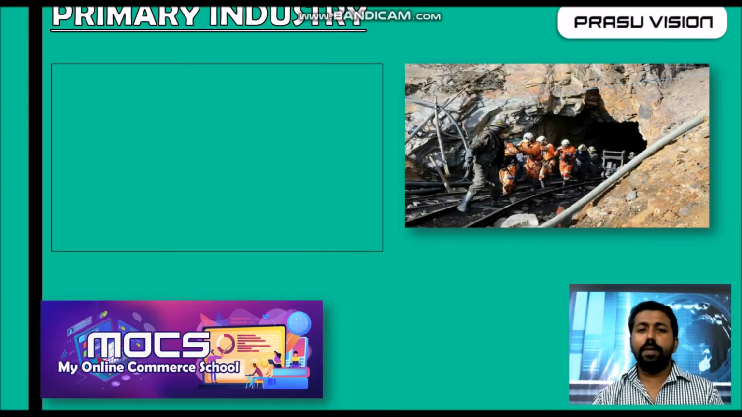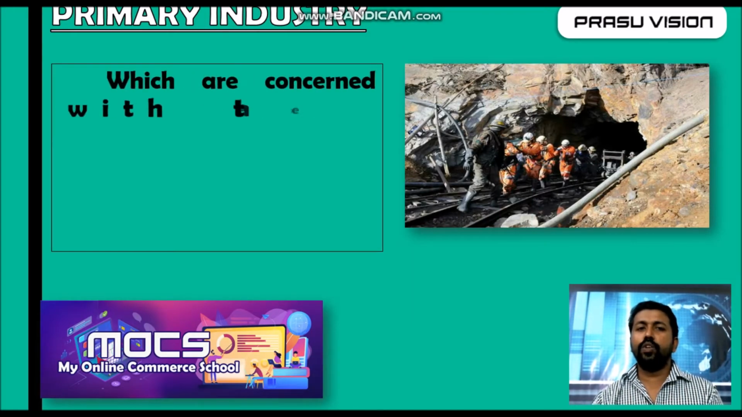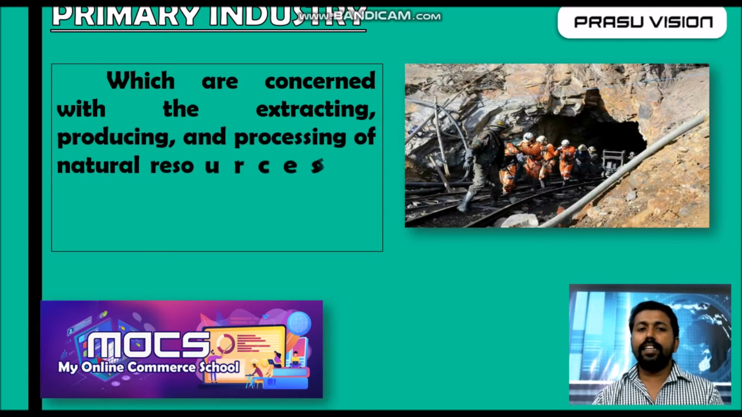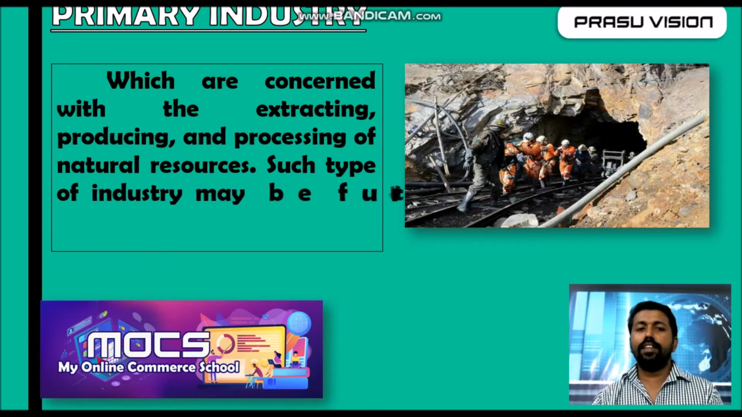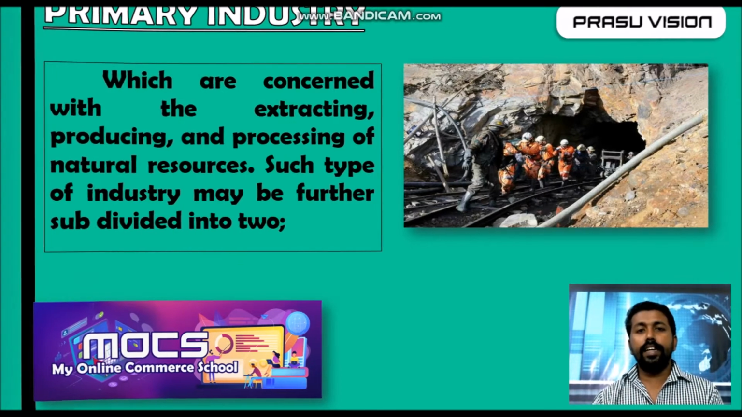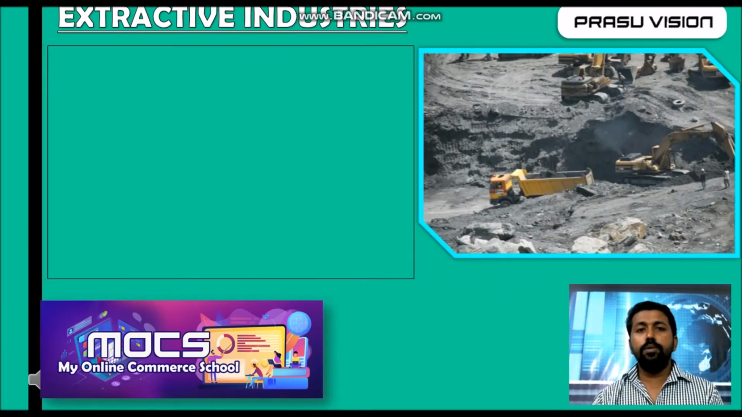So what is primary industry? As I told, primary industry is concerned with extracting, producing and processing of natural resources. Such a type of industry may be further divided into two, extractive industry and genetic industry. So remember the concept, primary industry is again divided into extractive and genetic.